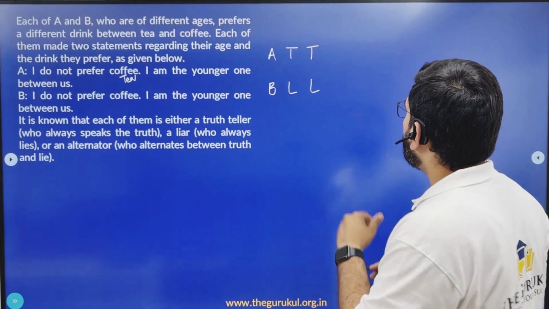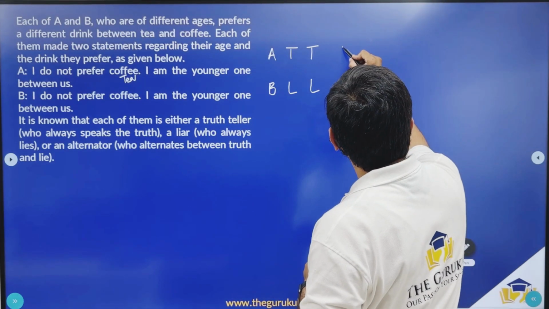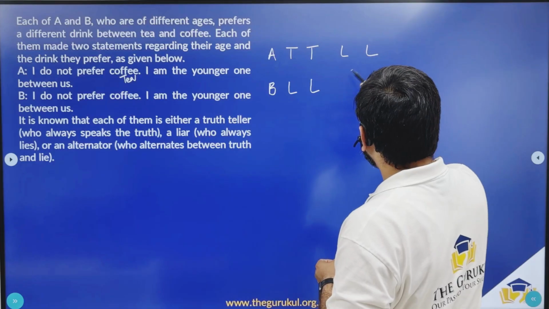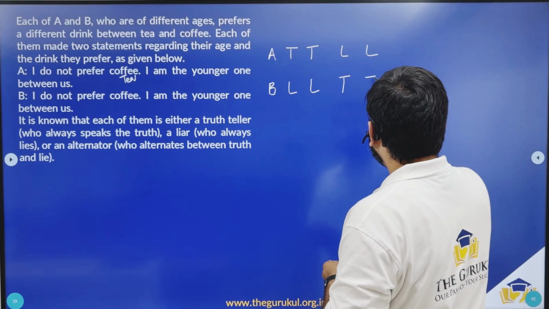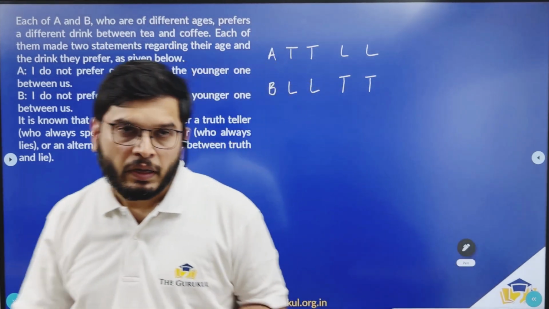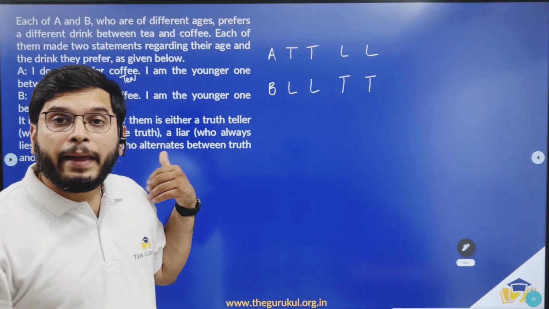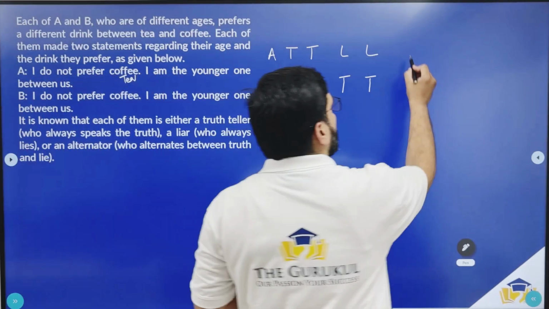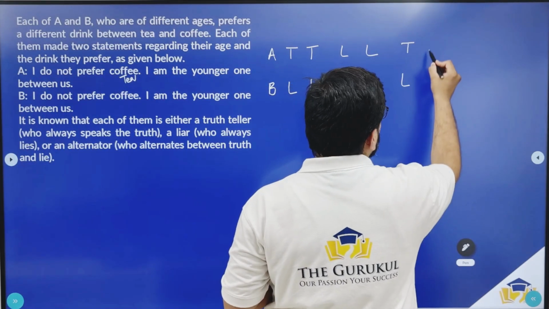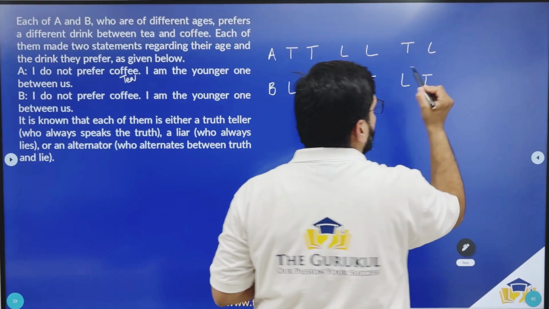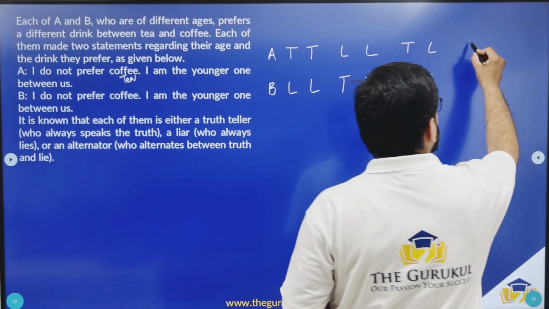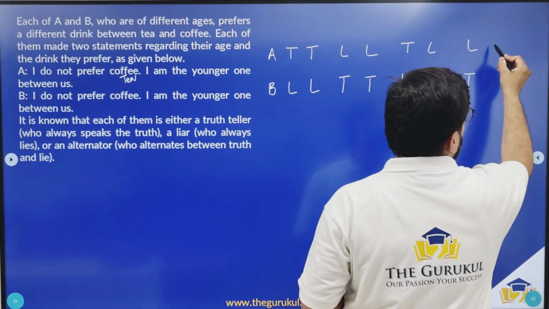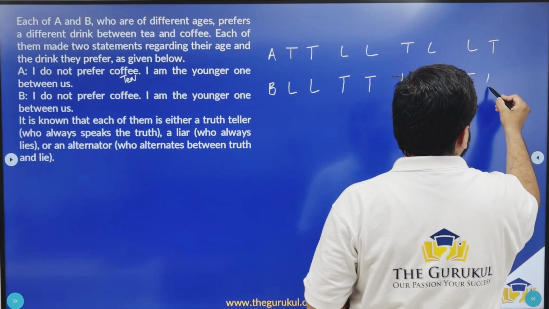Done. Now coming to the next possibility. If I consider A to be a liar, so if these two are lies, this should be true and this should be true. Done. Now if A is an alternator and when A's first statement is true, if this is true, this should be a lie. And if this is a lie, this should be true. And when the first statement is a lie, if this is a lie, this should be true. And if this is true, this should be a lie.